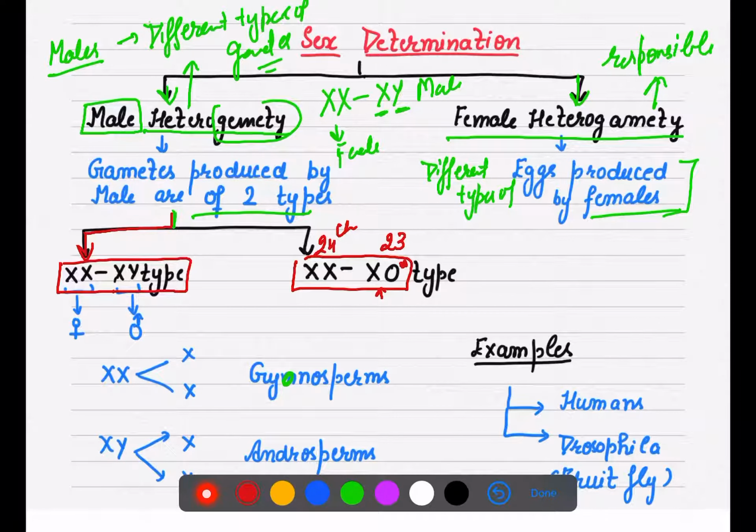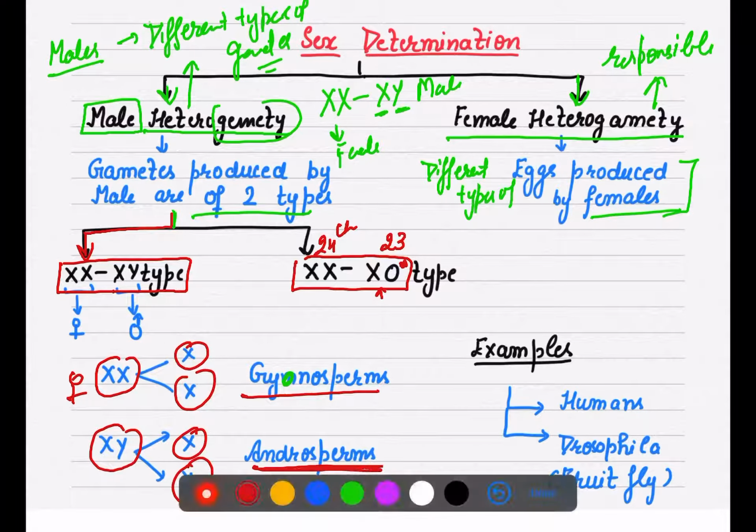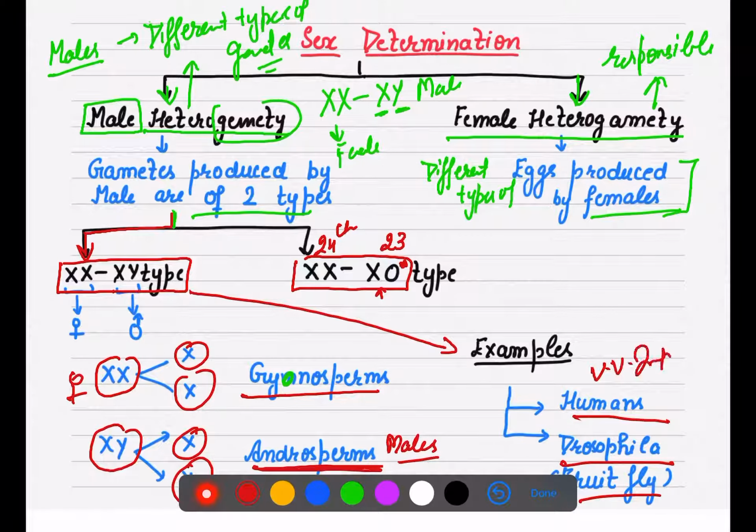In the XX-XY type, females produce only one type of gamete and are known as homogametic, while XY males produce two types of gametes and are known as heterogametic. Important examples of the XX-XY type are humans and Drosophila, also known as the fruit fly.